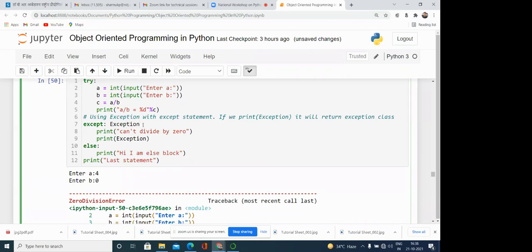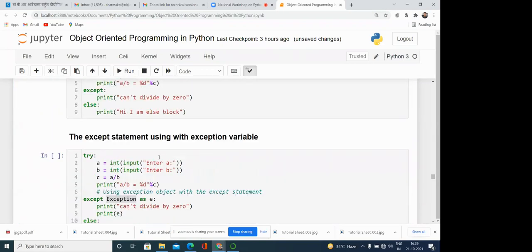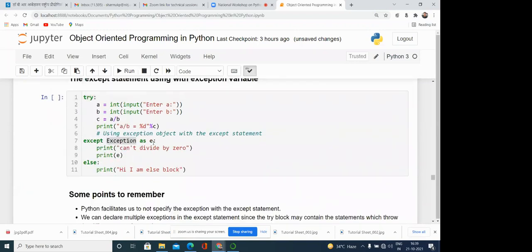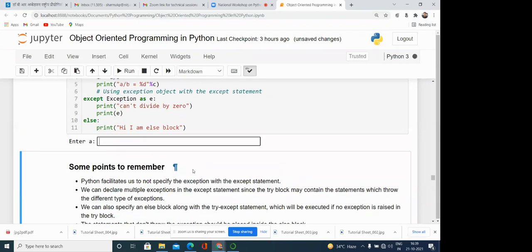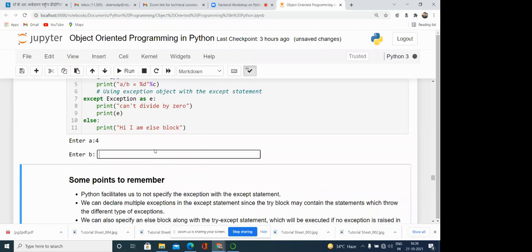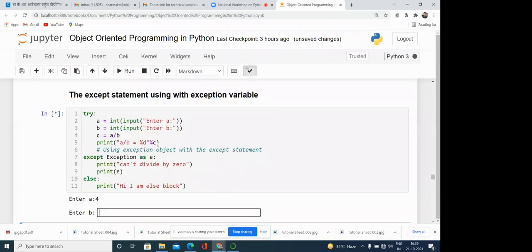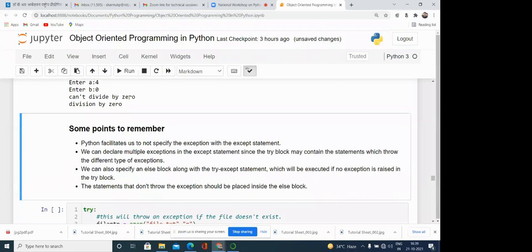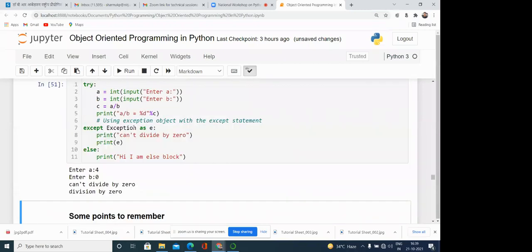So instead of writing the exception, simply we can rename it, or you can say we can alias it. So same thing is there, means instead of using exception, now we can use e.